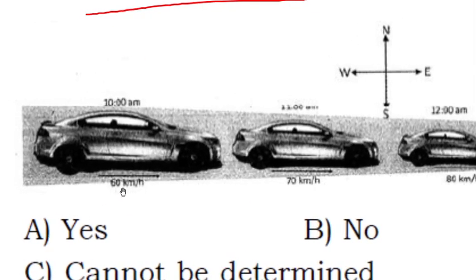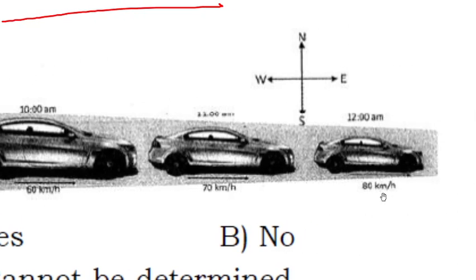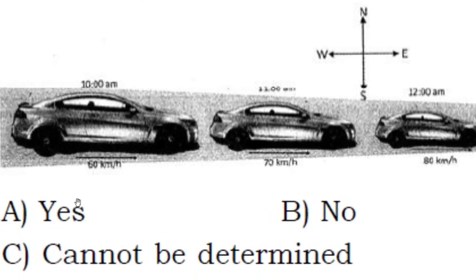Here 60 km per hour at 10 am, 11 am 70 km per hour, 12 am 80 km per hour. Means 10 km per hour changed for 1 hour, again 10 km changed for 1 hour.